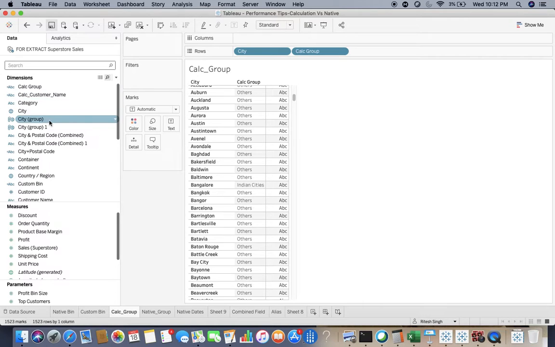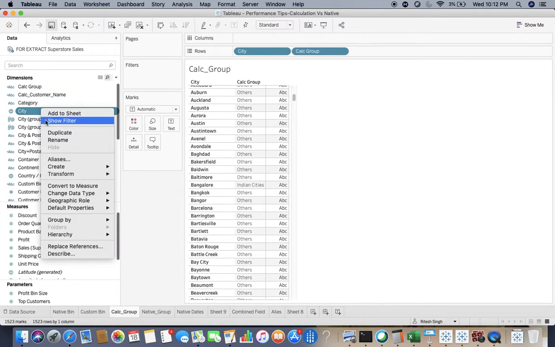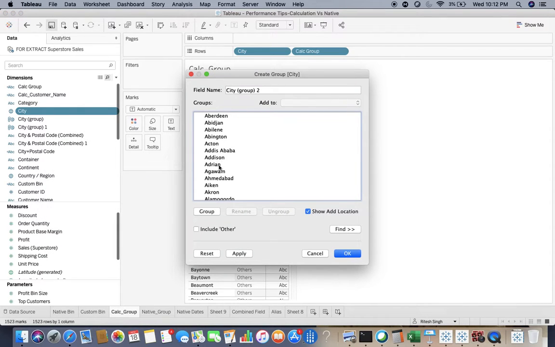I can go to the city and say create a group, and after that I can keep on adding Indian cities over there. So I need not do the calculation, that is not needed here.